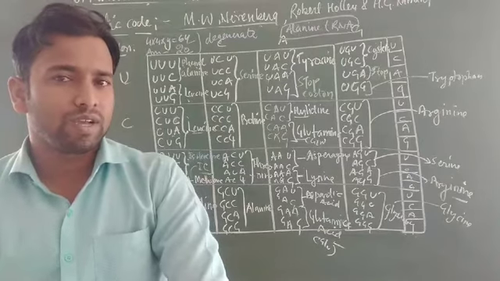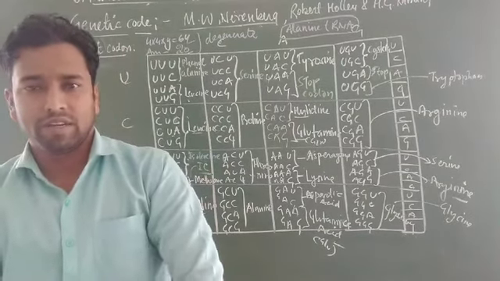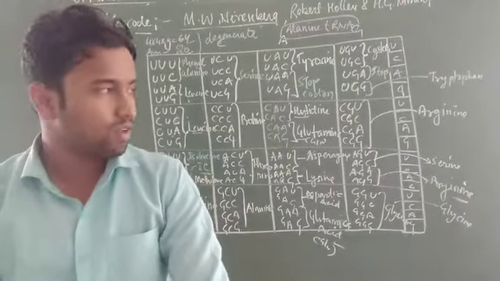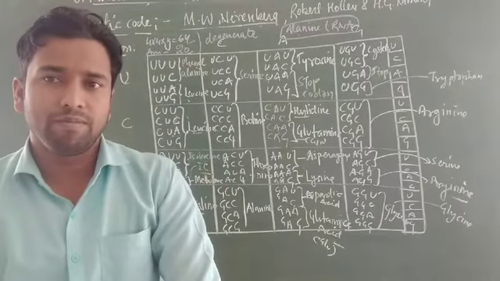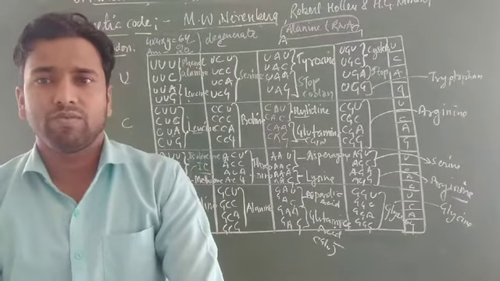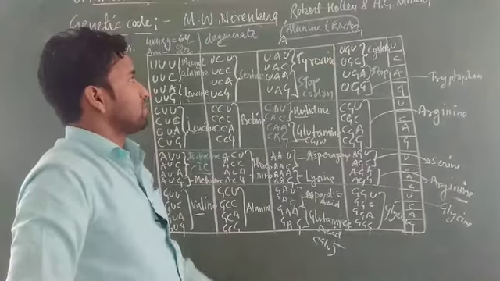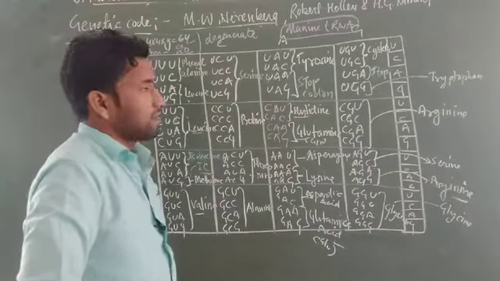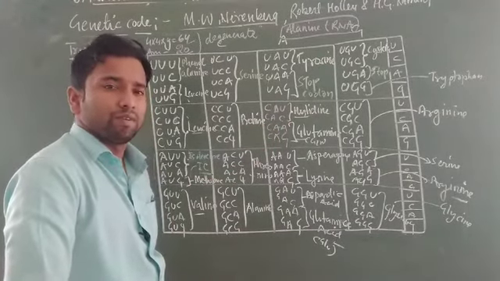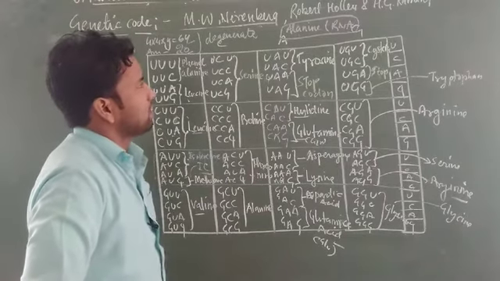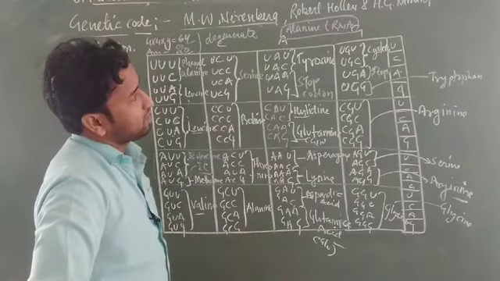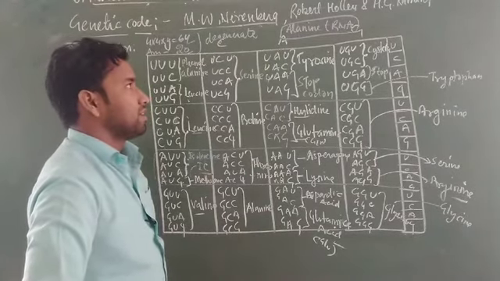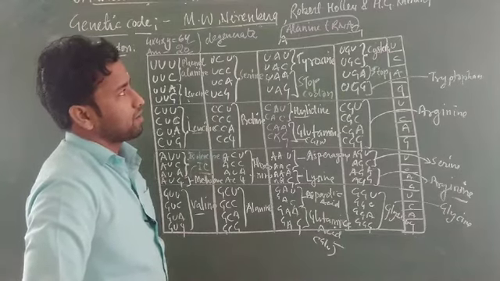So we cannot consider this achievement as an Indian one, but it is important that he was able to synthesize the tRNA, perhaps with the help of a gene machine or something else. I don't know, but this tRNA was prepared by Khorana, having a definite length.